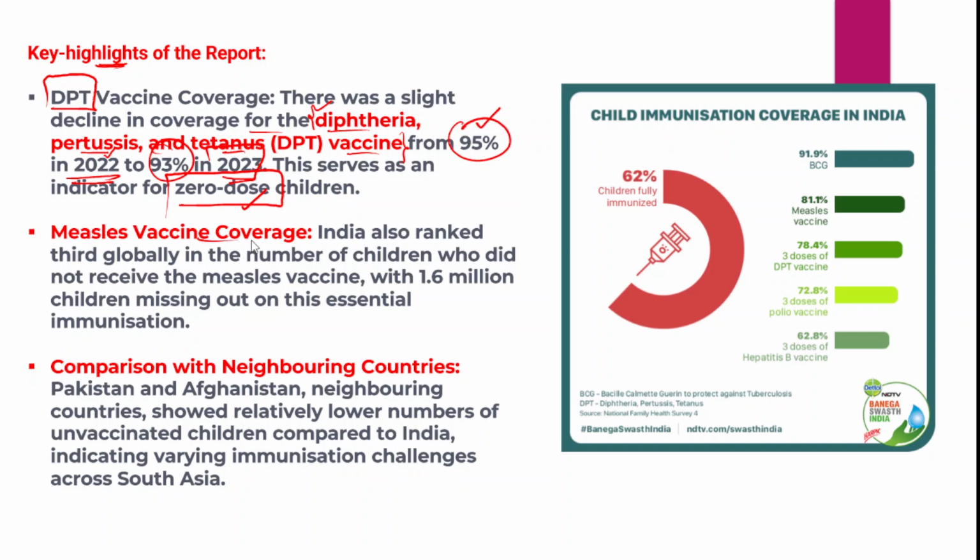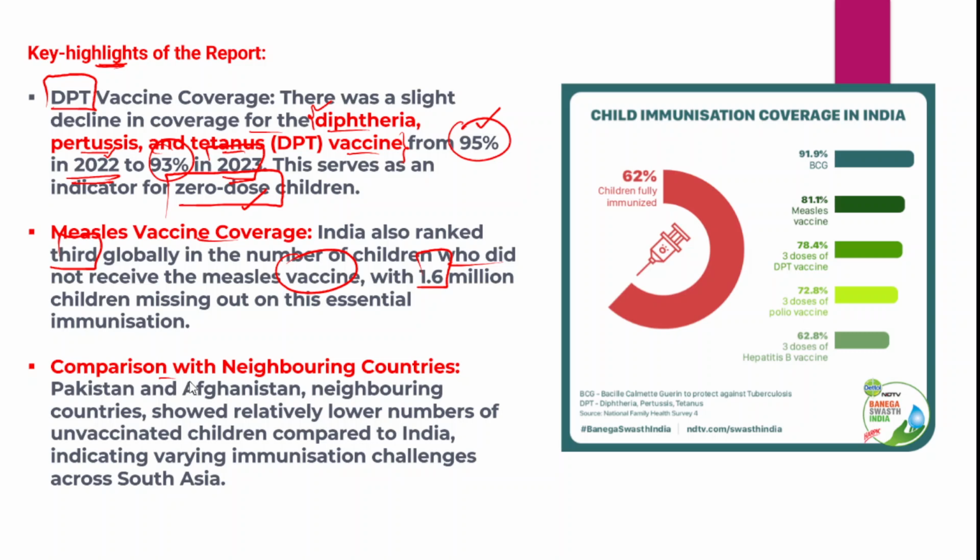Now, measles vaccine coverage. In fact, India is also ranked third globally in the number of children who did not receive the measles vaccine. All these numbers indicate that India's immunization programs are performing very poorly, with 1.6 million children missing out on these essential immunizations. So we need to compare India's immunization with the neighboring countries, and when we make these comparisons, neighboring countries such as Pakistan and Afghanistan are faring better than India.